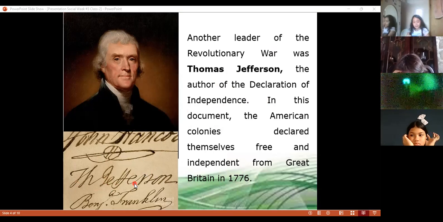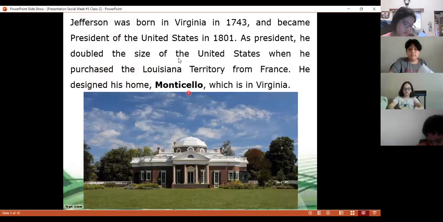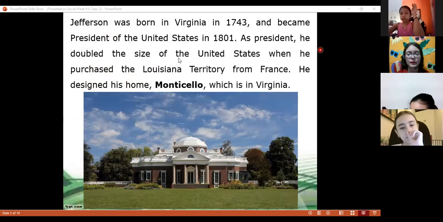Remember that the British were people who were trying to settle on this land of the United States, coming from there, like we mentioned in the last class. But now, with Thomas Jefferson and President George Washington, they declared that they were free and independent. They don't have any influence over this country. In 1776, class. Then here we have more information about Jefferson. Continue, Camila, reading.